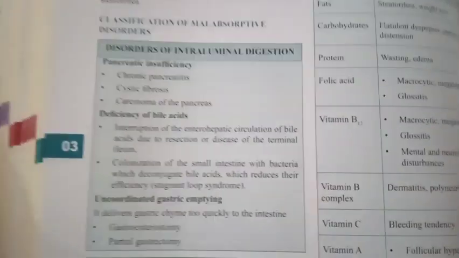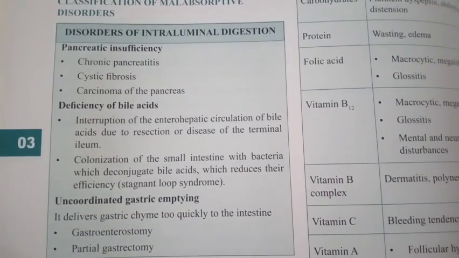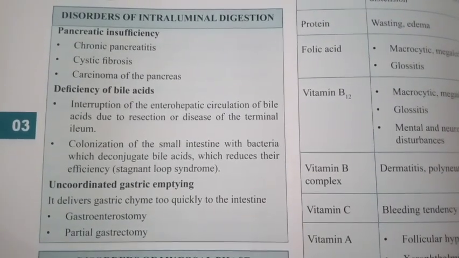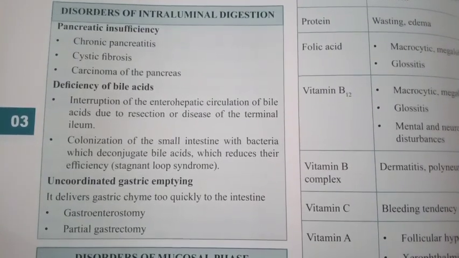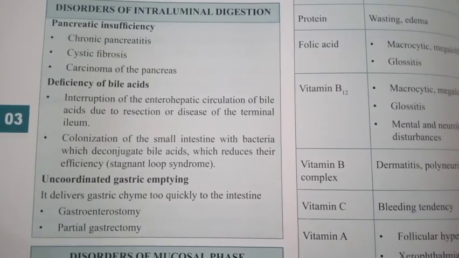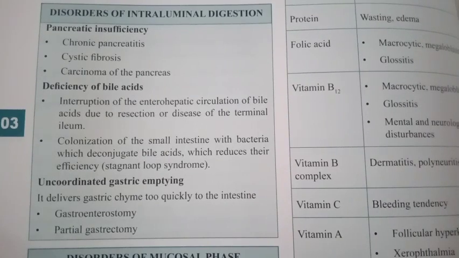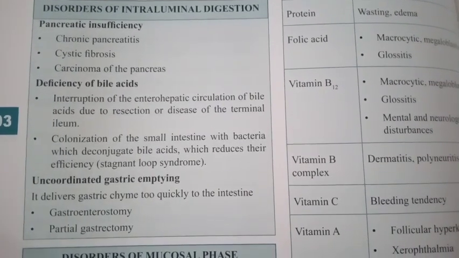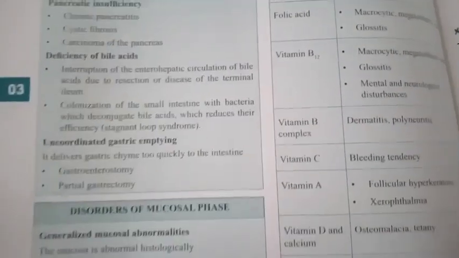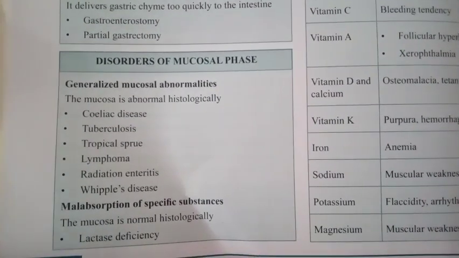Classification of malabsorption is given below. First is due to pancreatic insufficiency, second due to deficiency of bile acid, and third is on the basis of uncoordinated gastric emptying. If the gastric emptying is incoordinated, gastroenterostomy and partial gastrectomy can occur, and bile acid deficiency, interruption of the enterohepatic circulation, colonization of the small intestine and stagnant loop syndrome can occur. Disorders of the mucosal phase are also discussed in this table. You can see it there.